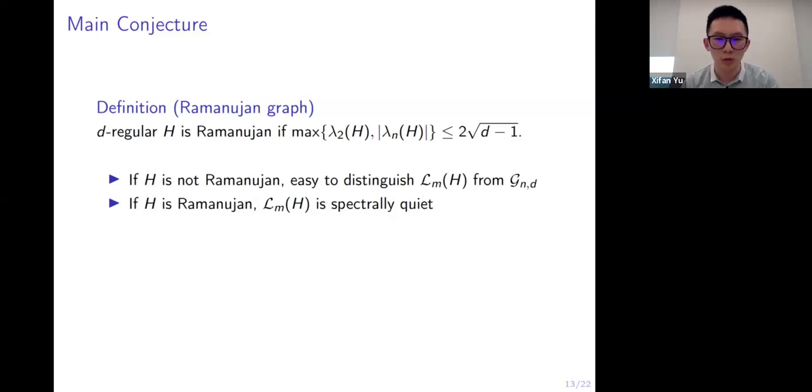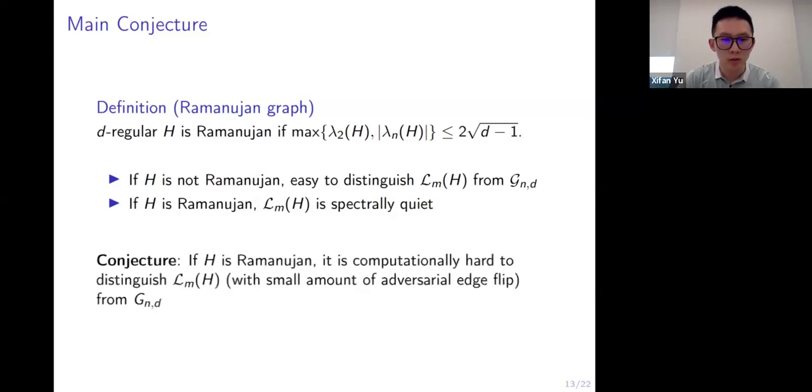Whereas if H is not Ramanujan, it is easy to distinguish the random lifts of H from random regular graphs simply by looking for an outlier eigenvalue. So our main conjecture of the work is the following. If H is Ramanujan, we conjecture it is computationally hard to distinguish a random lift of H with a small amount of adversarial edge flips from the random regular graph.